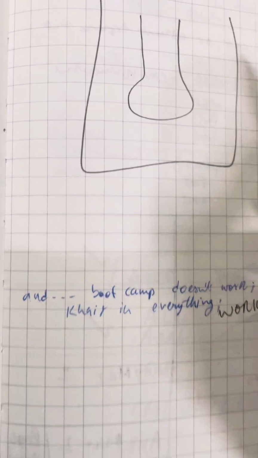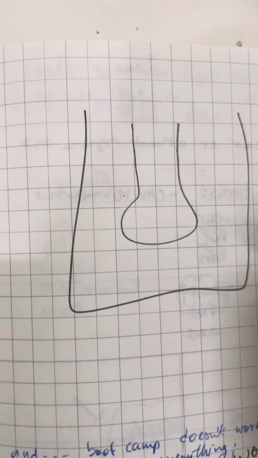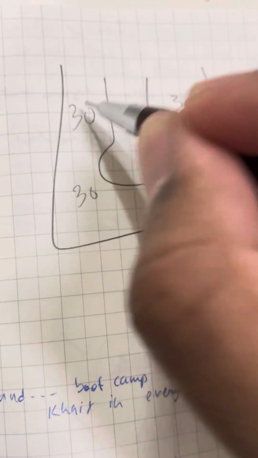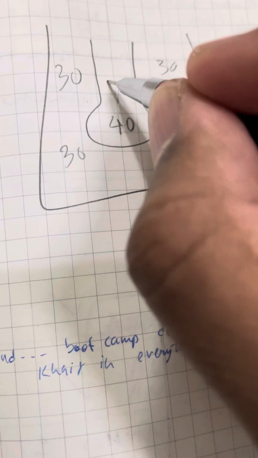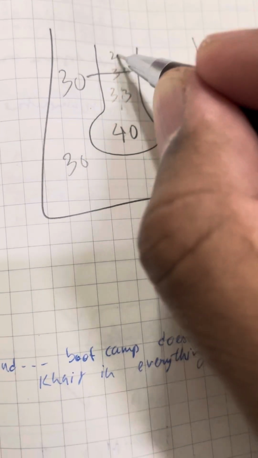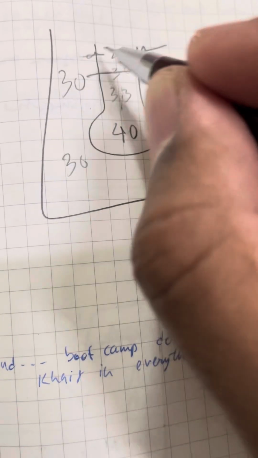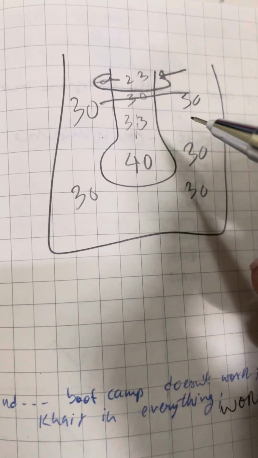Say that this is your alveoli, this is your pleura. Now the pleural pressure at the forced expiration, we are saying it's 30, 30, 30. Here we said it was 40. Now this will go on decreasing, 33, 30, fine. This is the equal pressure point. 23 here, if here this is 30 and here it is 23, this will collapse. But in a normal lung there is some C-shaped cartilage which is not allowing it to collapse.